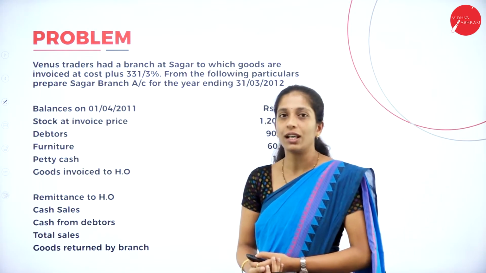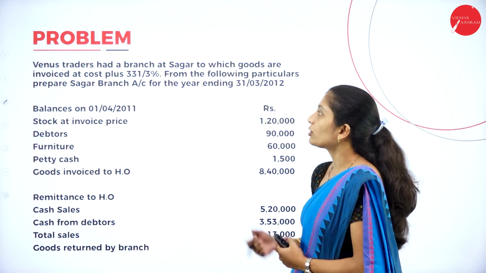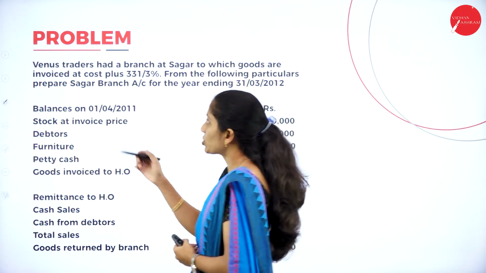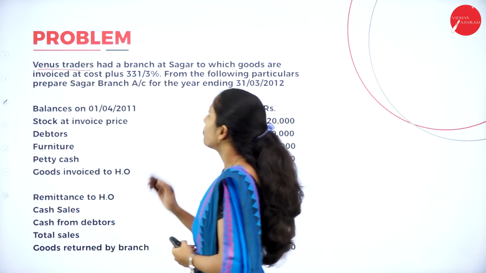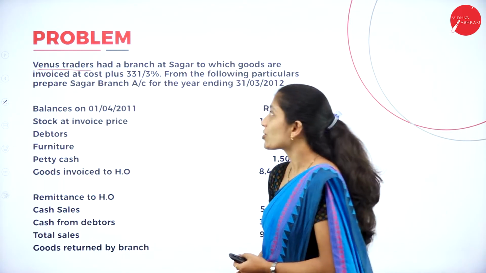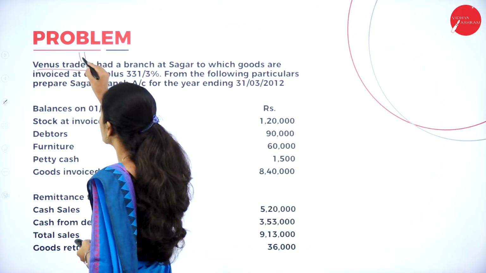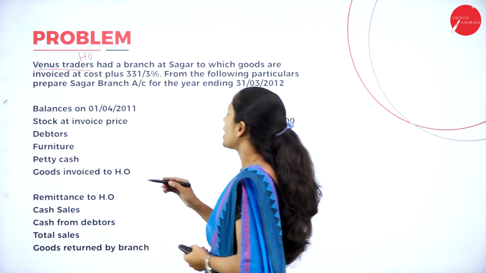So this is also a question paper problem. Now go through the problem here. Venus Traders had a branch at Sagar. Now Venus Traders is what? It is a head office. Had a branch at Sagar.